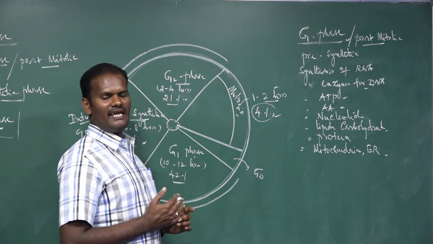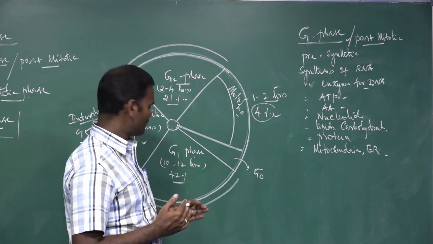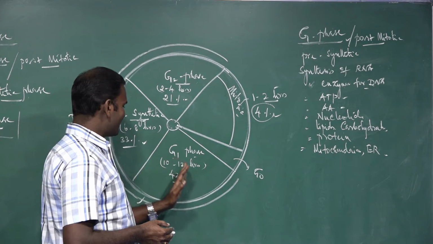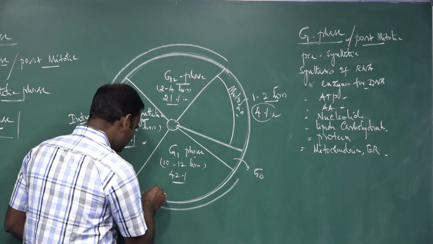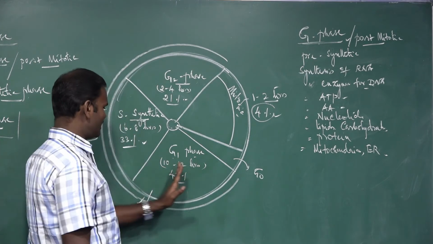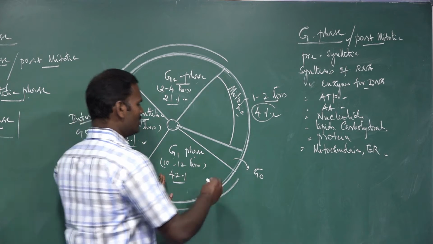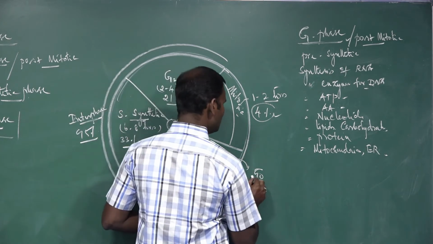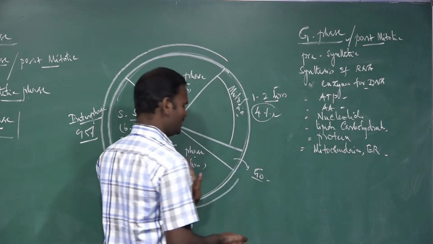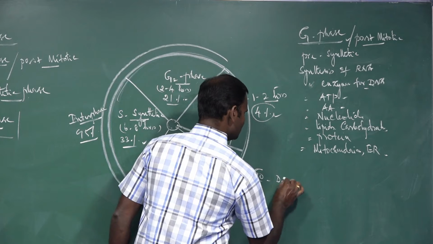But in some cells, G1 gets arrested at the middle or at the end. That is called the G0 phase. The cells become differentiated.